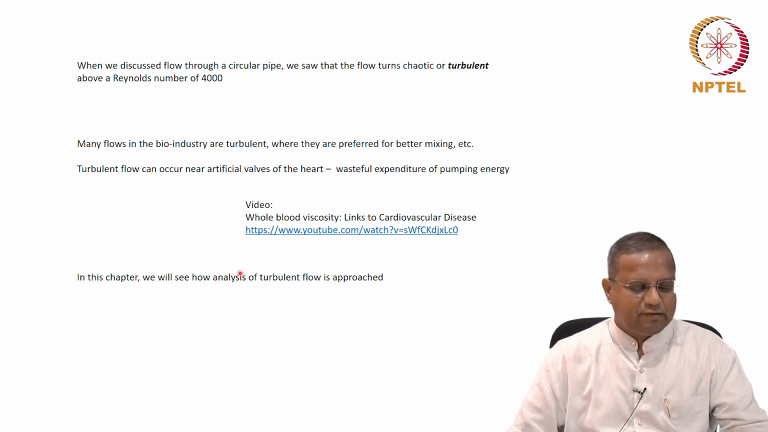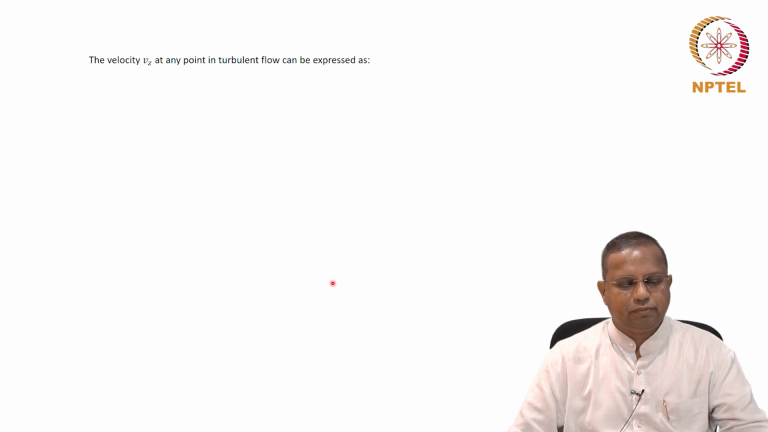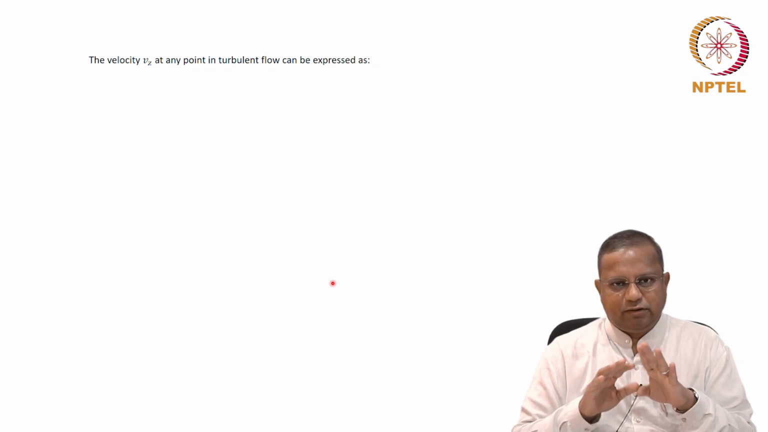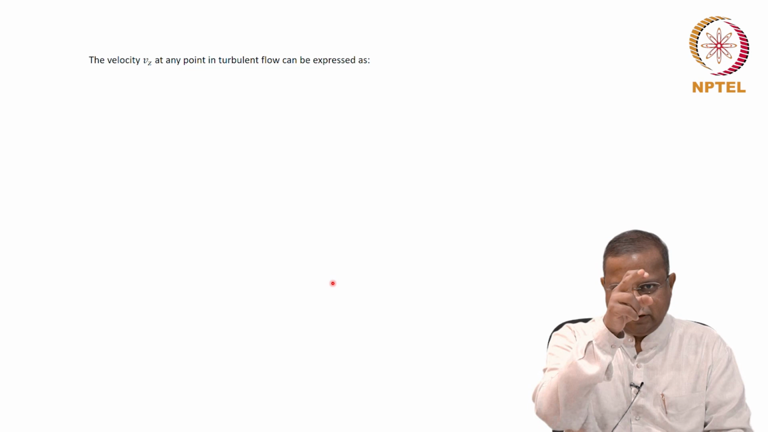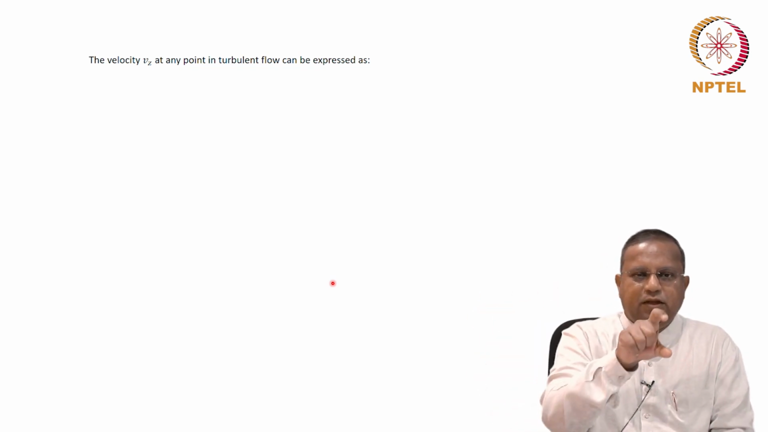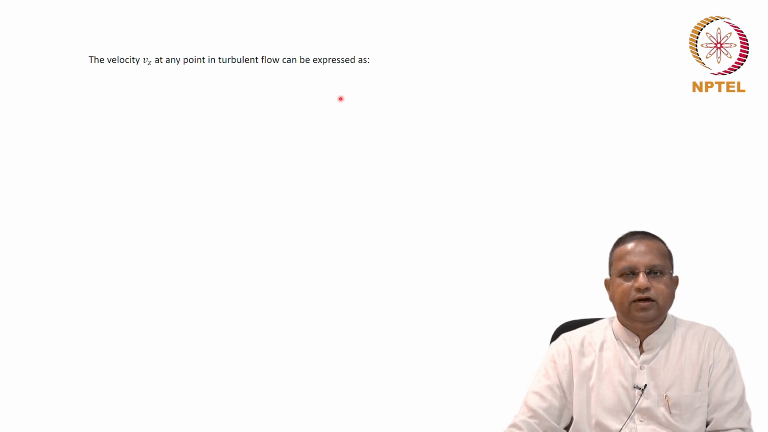What you're going to see in this chapter is how to approach the analysis of turbulent flow. Let's begin. Okay. Let's start very simple. The velocity Vz could be in this direction. We'll stick to this for the time being. Vz is the velocity at any point in turbulent flow.